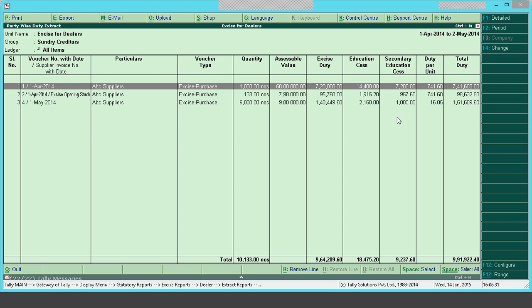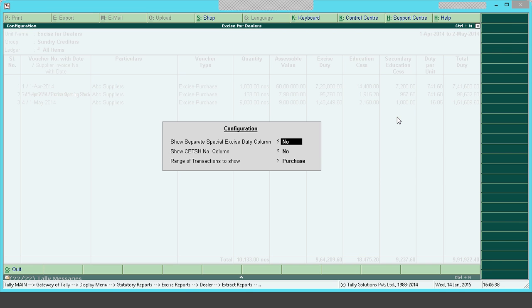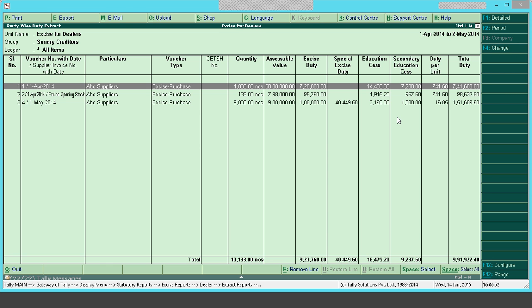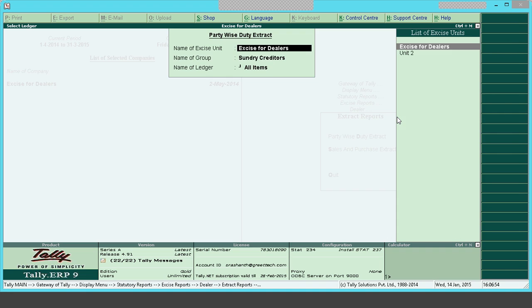So this will give from a particular party what is the duty available with you. There are also configurations in each and every report specific to that report. So here we have show separate special excise duty column, show CEPSH column, range of transactions, whether you want only purchases or only sales or both. Like that, in every report there are configurations.